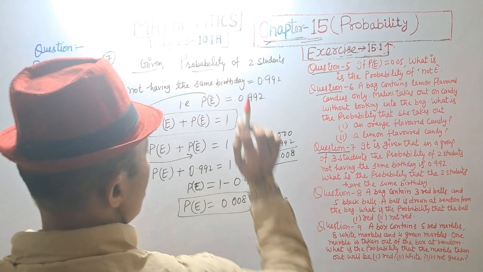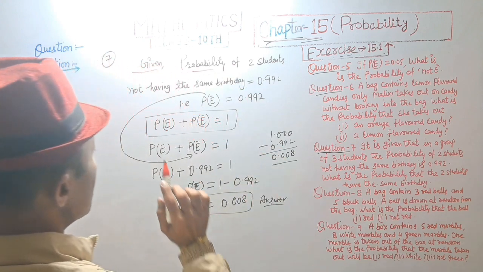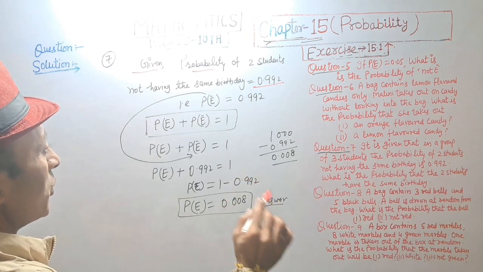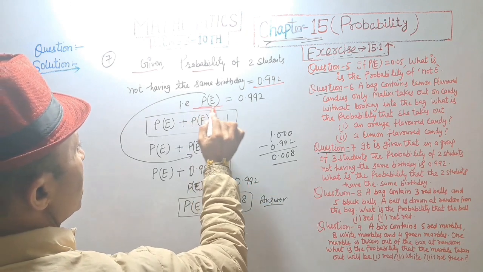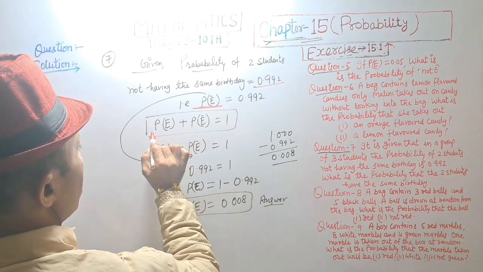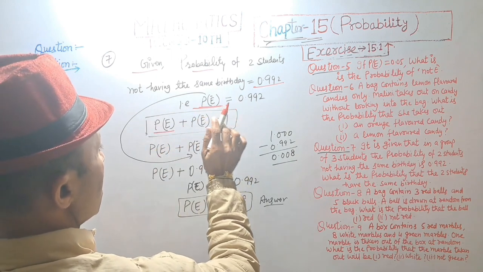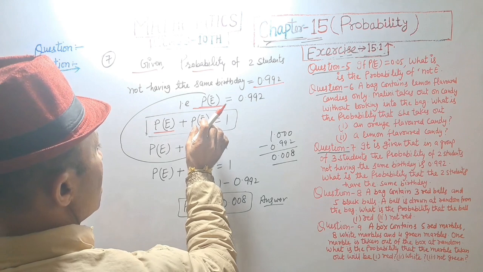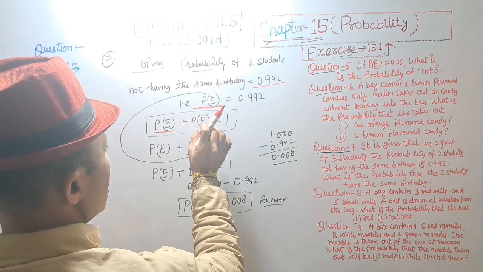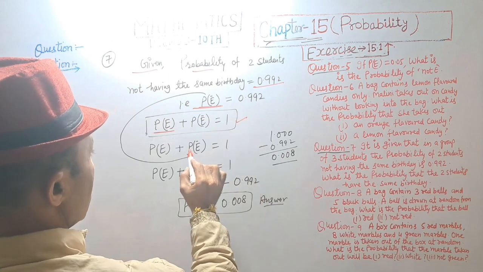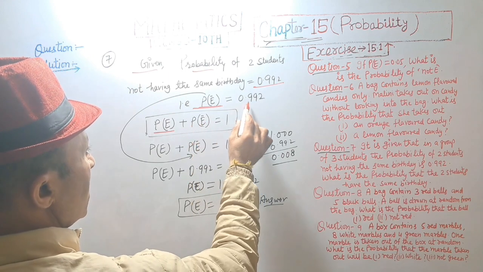We have given probability of two students not having the same birthday 0.992. That is probability of E dash. Probability of E having the same birthday plus probability of E dash not having the same birthday is equal to 1.